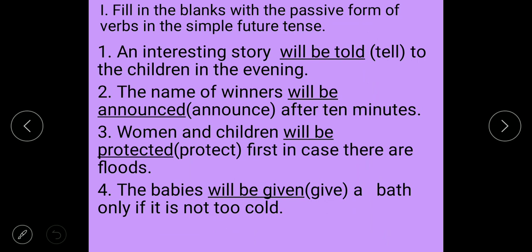Now the next question, fill in the blanks with the passive form of verbs in the simple future tense. Same way, you have to use will be and the verb's third form, the past participle form. An interesting story will be told to the children in the evening. The names of winners will be announced after 10 minutes. Women and children will be protected first in case there are floods. The babies will be given a bath only if it is not too cold. Okay, understand? In simple future tense, in passive voice, you have to use will be and the verb's third form.